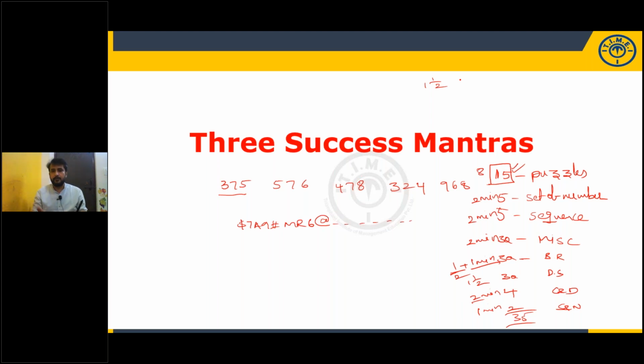I have taken one sample puzzle which was given in the 2020 exam. If you look at that question, you will get a clear idea how much time it will take to complete it.